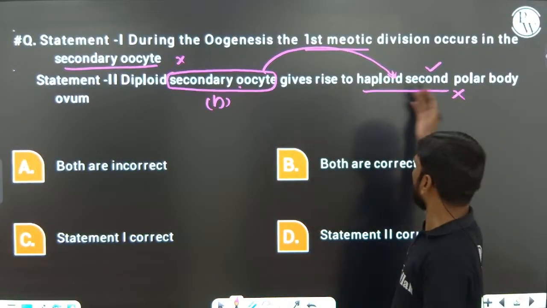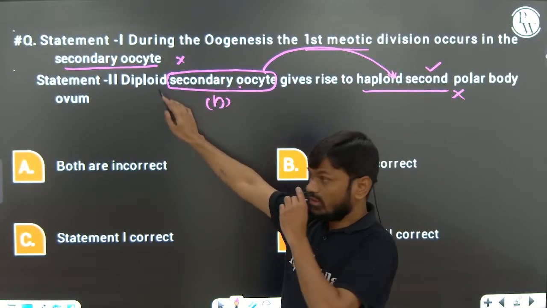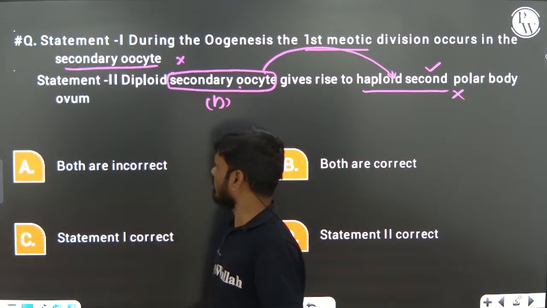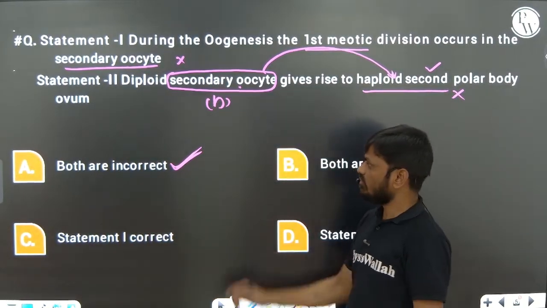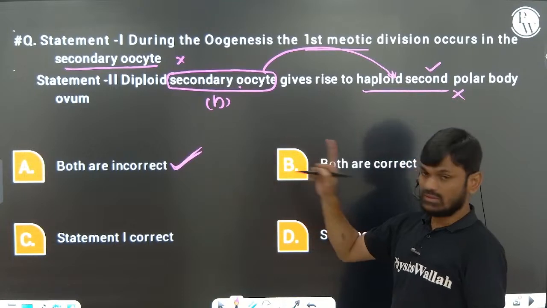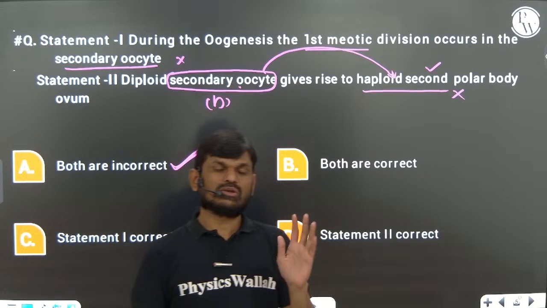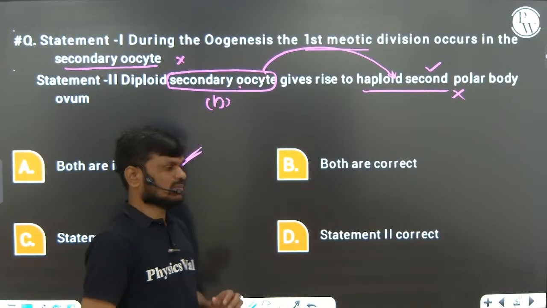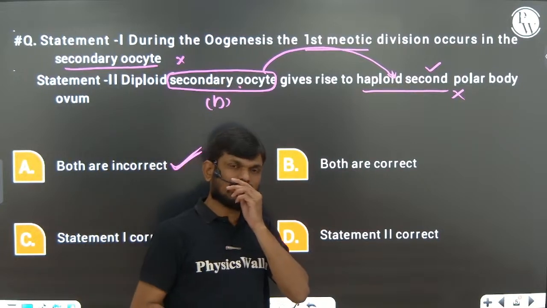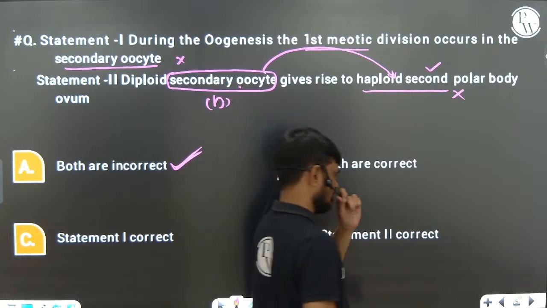It can produce a second polar body, but the chromosome number is not 2n, only n. So both statements are incorrect. I hope you understood this. These kinds of questions they may ask you, so very important. You can read NCERT line by line to get the concept.